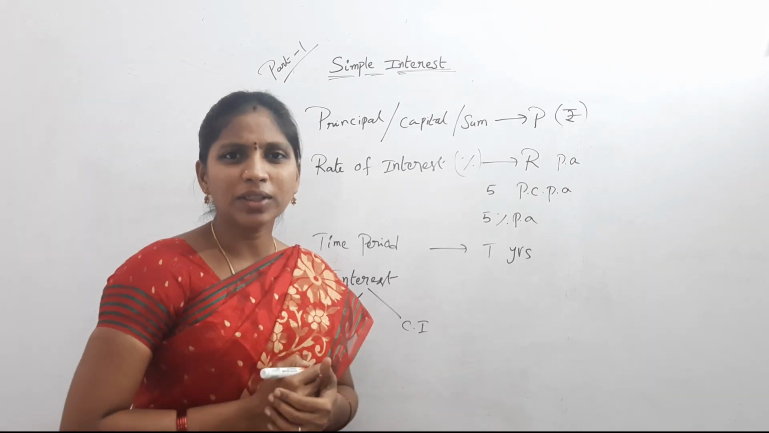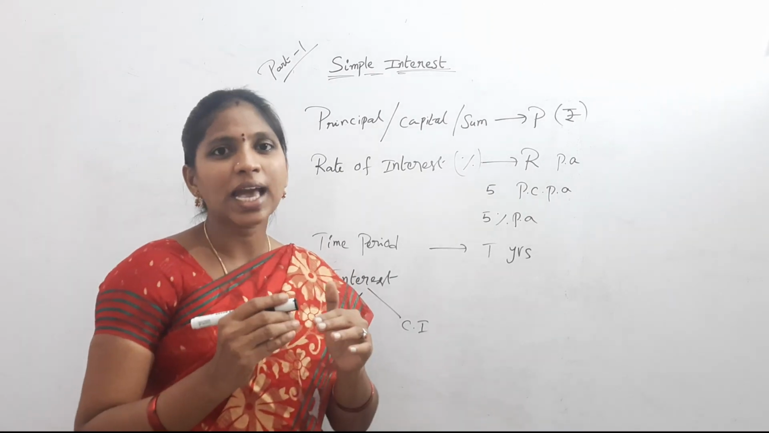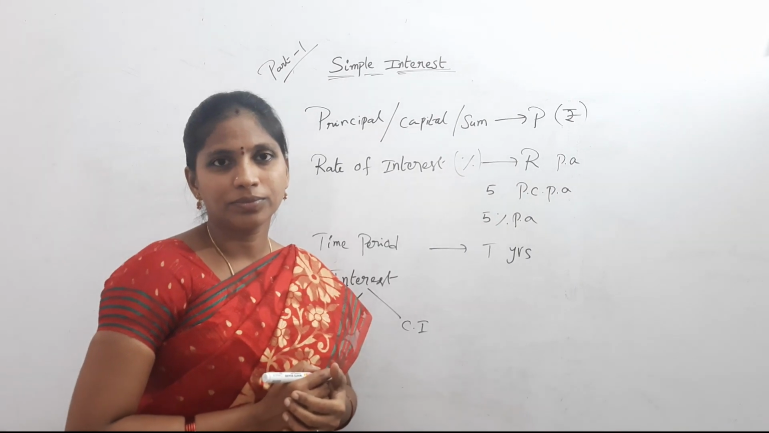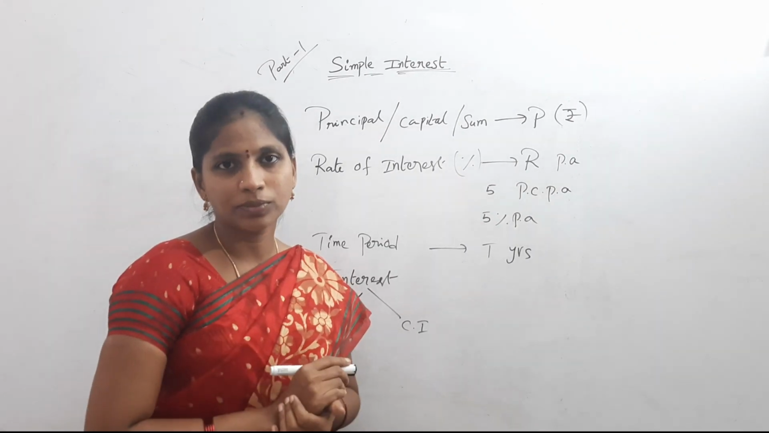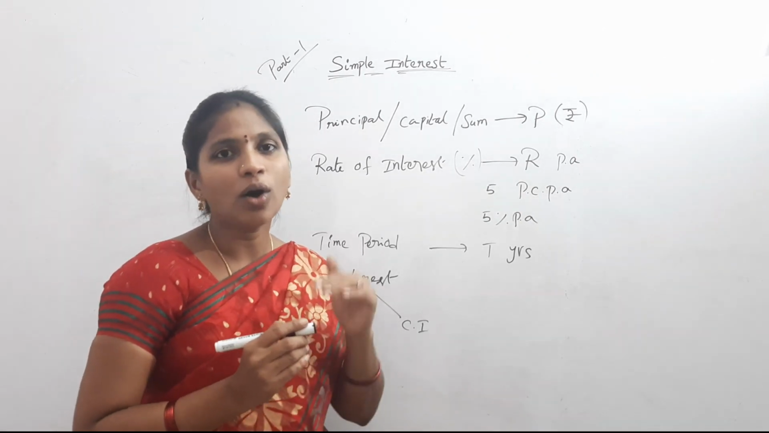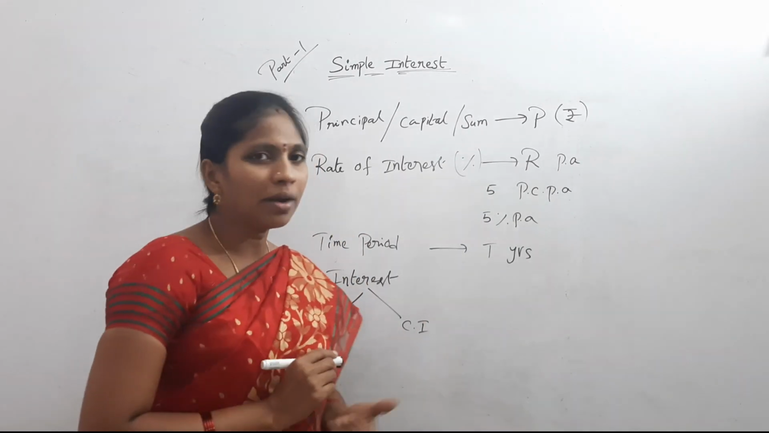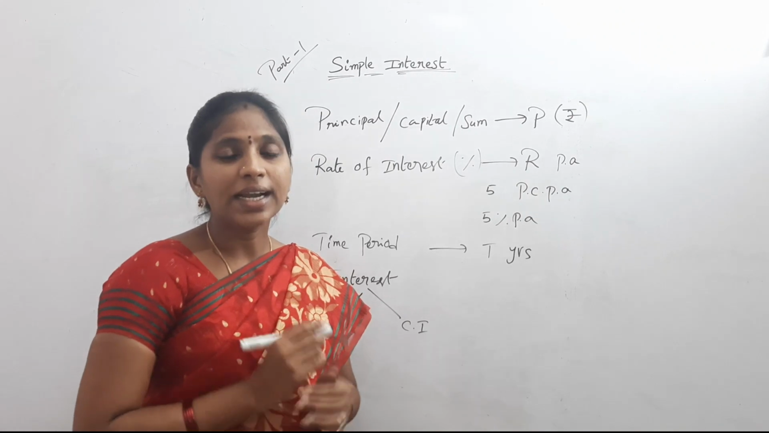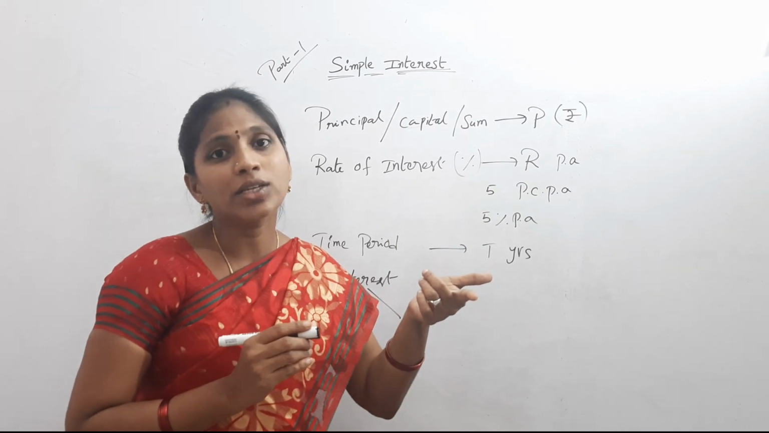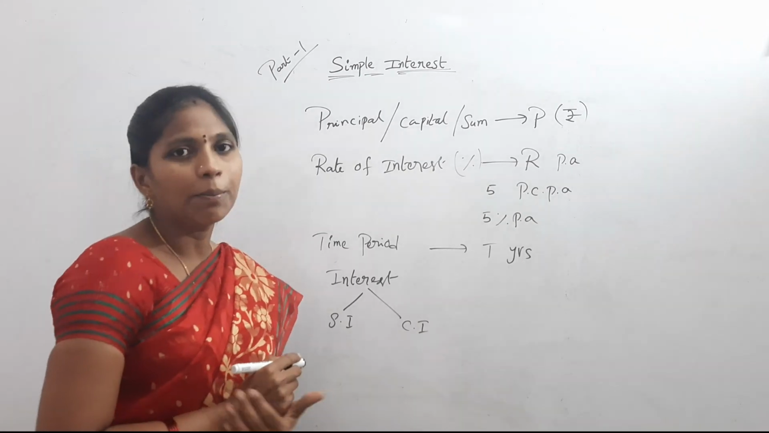What is the difference between these two? Simple interest means the interest that is calculated only on the principal, not on any other amount. For every year, the interest is calculated on the principal only. What is meant by compound interest? The interest that is calculated on the principal as well as the interest of the previous years. That is the difference between simple interest and compound interest.